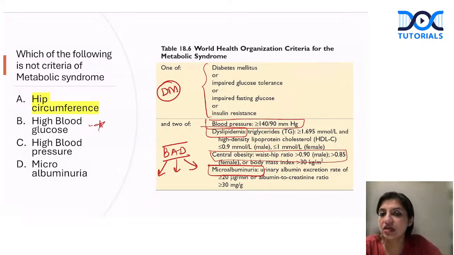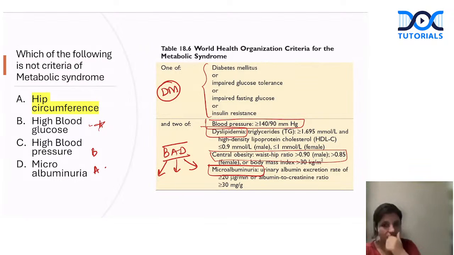Plus, if you have high blood pressure, okay, and albumin is also coming. So yes, these bad things are happening. So that's the criteria for metabolic syndrome. So yes, that's perfect. Okay, so waist circumference is more important rather than hip circumference. Okay, good, Kartika.